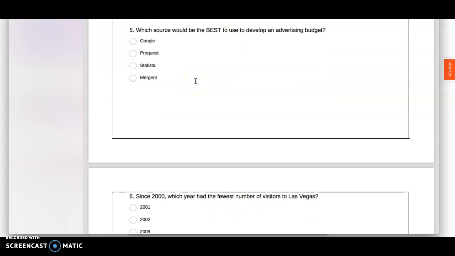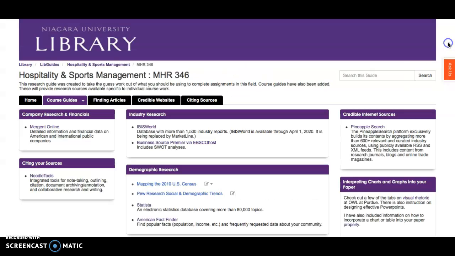Which source would be the best to use to develop an advertising budget? So we went over this in class, and that is Mergent. So I'll show you how to do this with the following questions that are after the ones in general, what you know you would use, because knowing the names of the databases and what they're useful for will help you in life in general. And then I just wanted to have you apply it with the other questions, so we'll get into that in just a moment. But basically on your course guide, any company research and financials, you're going to use Mergent. So that's how you would kind of remember to use that.